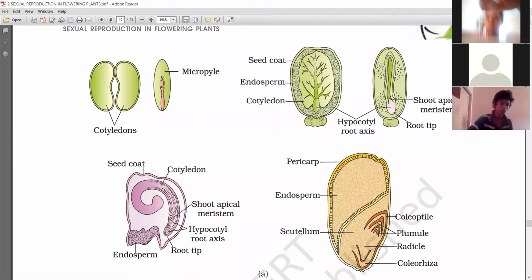Embryo has a large shield-shaped cotyledon called scutellum, and a short axis with radicle and plumule.